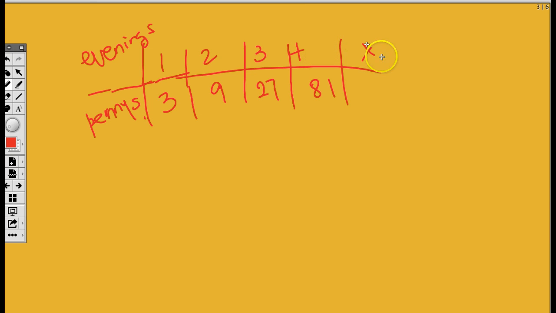Alright, so then now, after X evenings, how many pennies do you think we're going to have? Come on, you already know, I just told you. Yeah, it's 3 raised to the X power. Because look, on the first evening, you had 3 pennies. So that's 3 raised to the first power, and that's 3. Second evening is 3 squared. So 3 times 3 is 9. On the third evening is 3 raised to the third power. So that's why it's 27, because 3 times 3 times 3 is 27. On the fourth night is 3 raised to the fourth power.